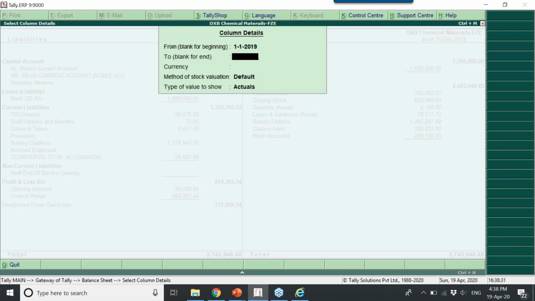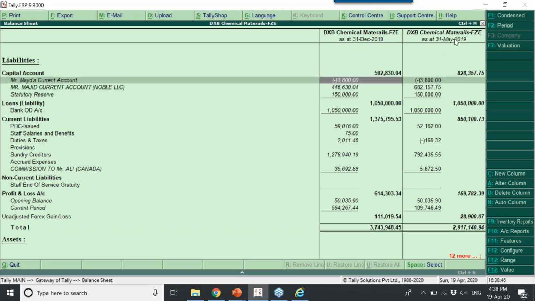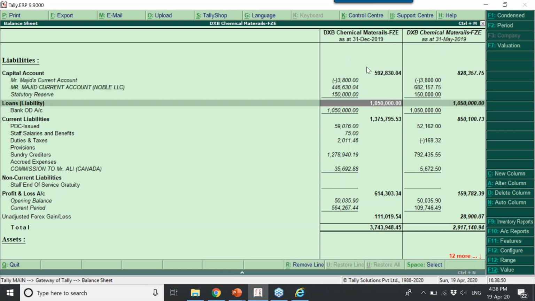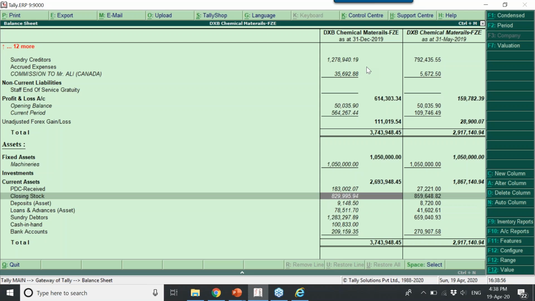I want to view for 1st January to 31st May. Then you can see this right side one is as of 31st May, and left side is as of 31st December. This is how the comparison works. You're comparing with a different period.